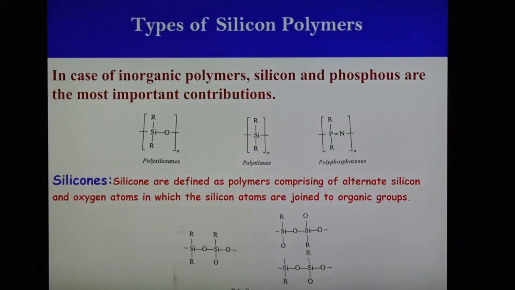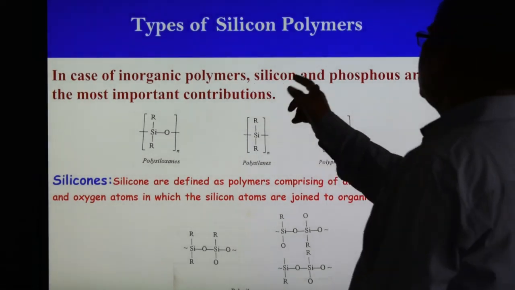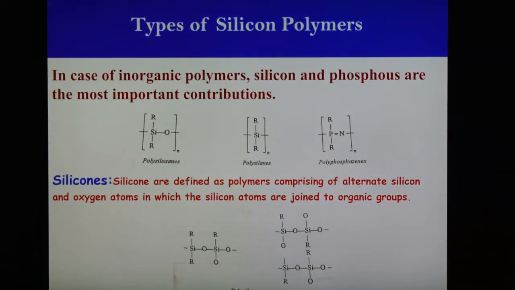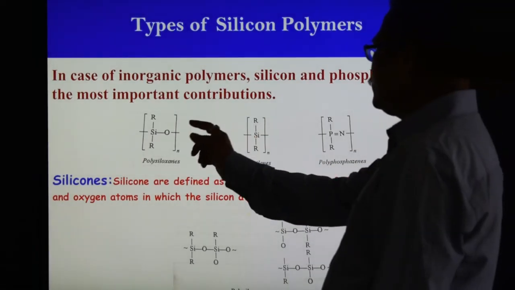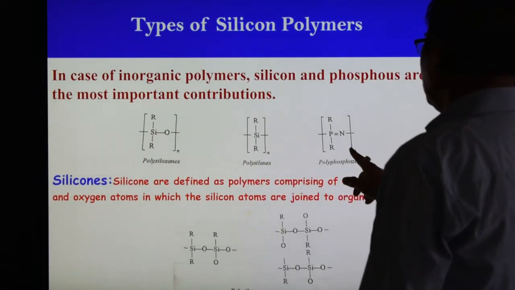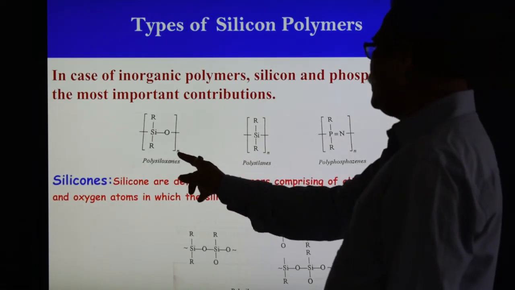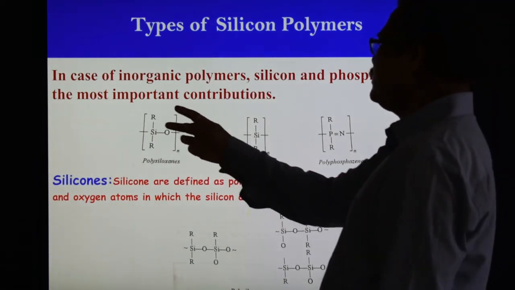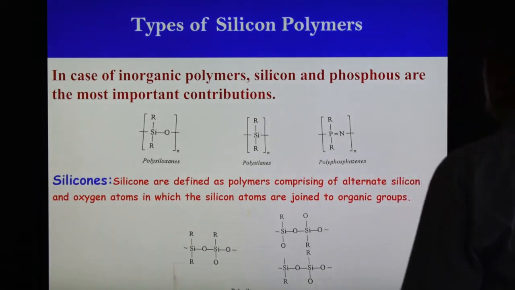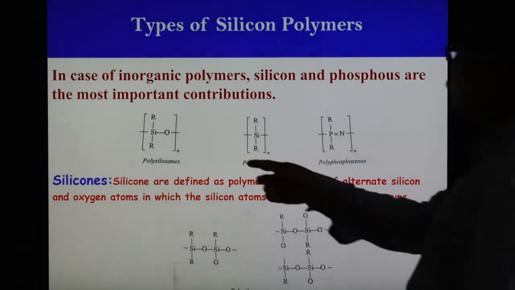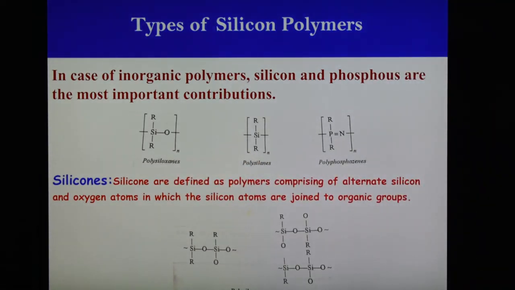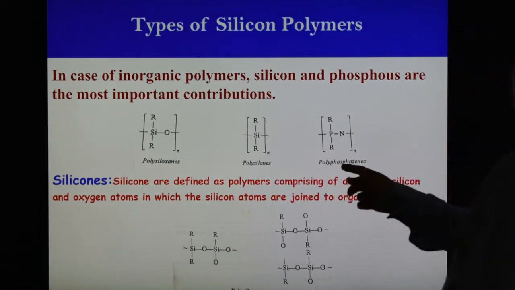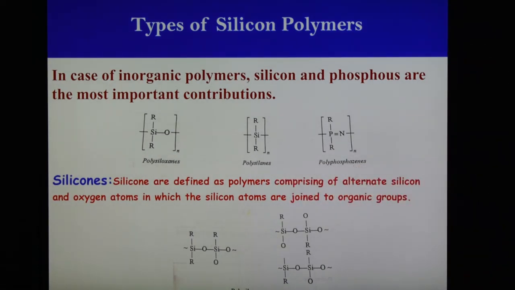In the next slide we are going to see what the types of silicon polymers are. Generally the silicon polymers are shown here. In the case of inorganic polymers, generally silicon and phosphorus are used and are the most important contributors. Here silicon and phosphorus show the polymeric form. N means this group is repeated n times; this is the repeating unit, forming a long chain of polymers. So this is known as polysiloxane, this is polysilane, and this one is polyphosphazene, in the case of phosphorus.